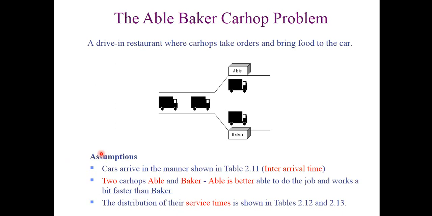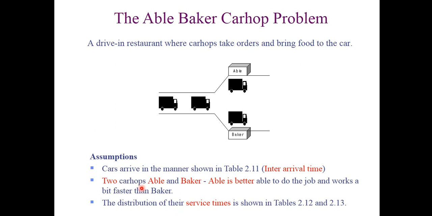So there is a set of assumptions, as we know that simulation starts with a set of assumptions and a scenario. Cars arrive in the manner shown in table 2.11, the interval time. So the interval time is now given. Remember the previous case, where the interval time was not directly given, but it was said that the interval times have the same probability of occurrence. So we divided 1 by the number of interval times to find the probability. But this time we don't need to bother with the division, because it is directly given in a distribution table.